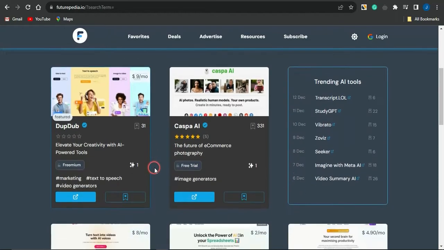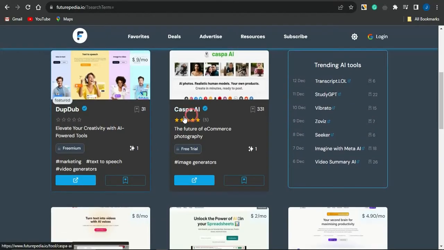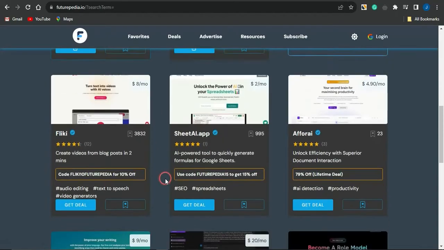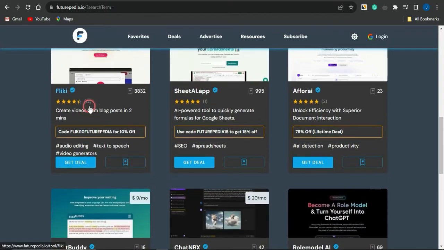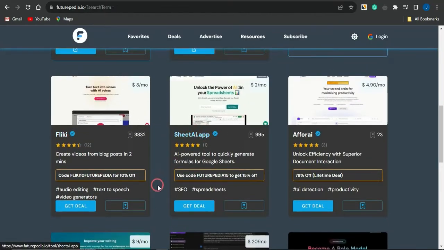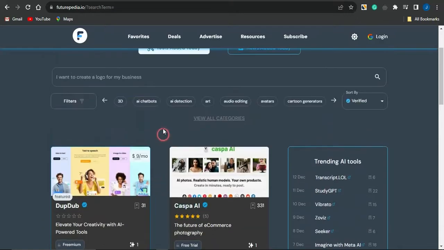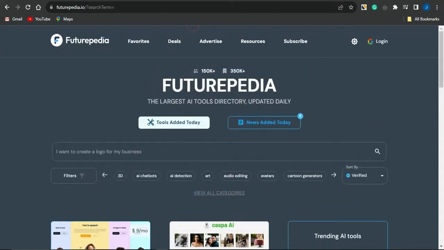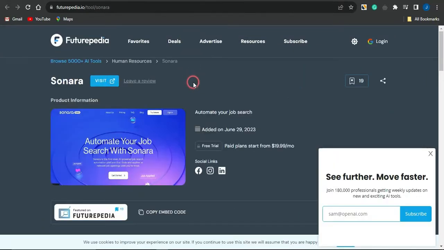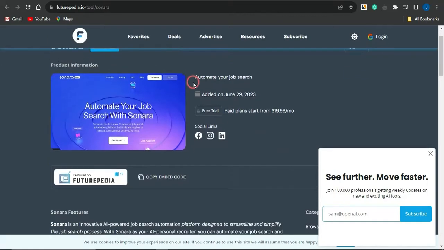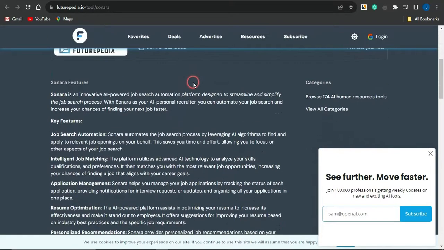You can see right here there are a lot of AI tools like Castper AI, Dub, and you can also keep scrolling through. You can see Flicky AI, the Sheet AI app, and so on and so forth. Supposing you search for a particular AI called Sonara, this is an amazing AI tool that you can grab hold of.